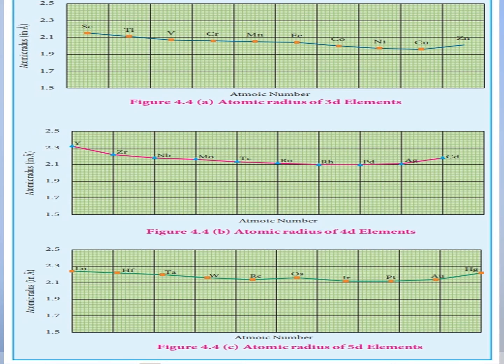Generally, as we move down the group, atomic radius increases. The same trend is expected in d elements also. The electrons are added to the 4d subshell, so the atomic radii of the 4d elements are higher than the corresponding elements of the 3d series. See the picture: the atomic radius of 3d elements is given, then of 4d elements and 5d elements. So the atomic radius slightly increases and decreases.